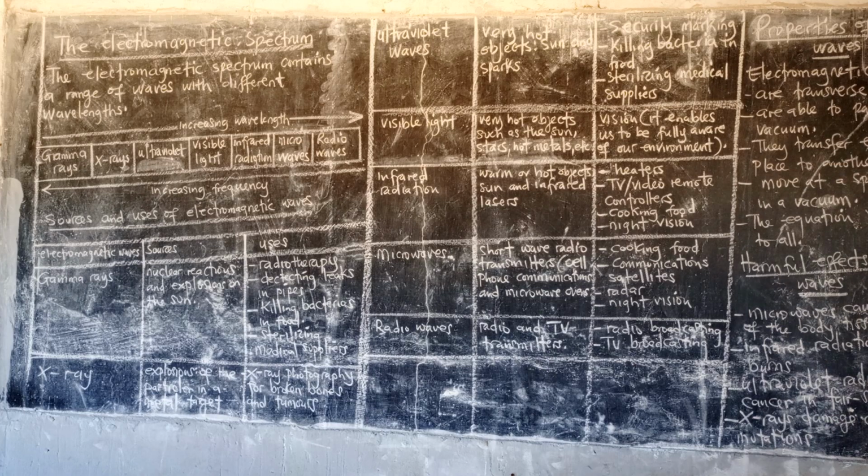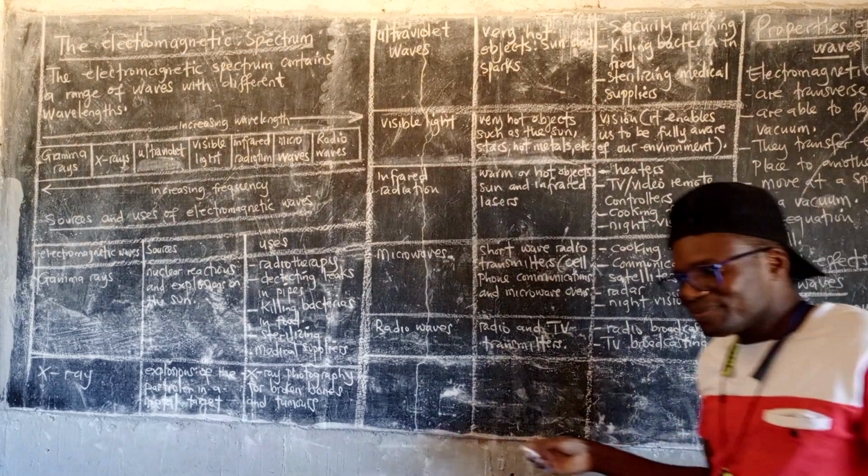Going the other way we have radio, then micro, then infra, then visible, then ultra, then X-ray, then gamma.